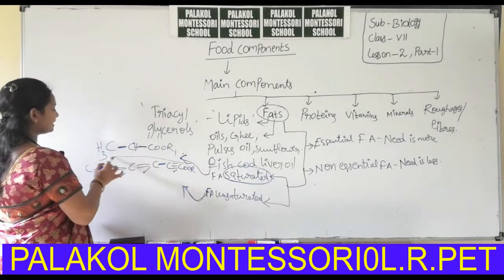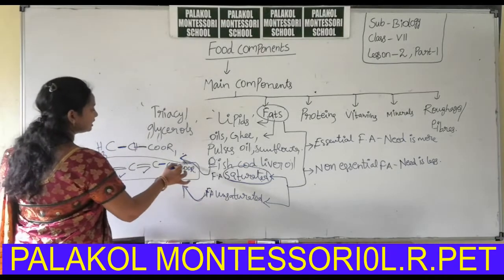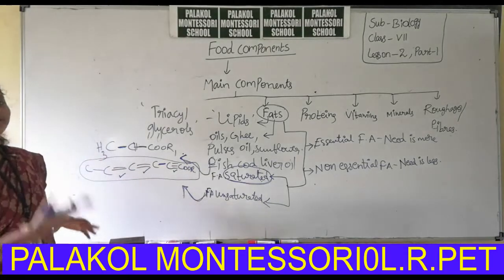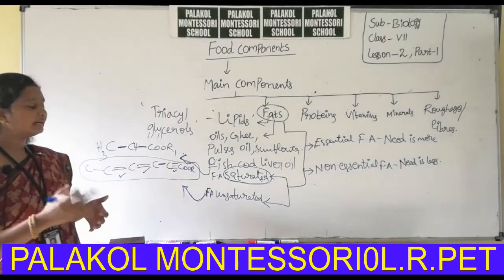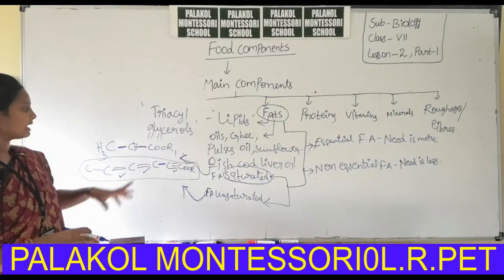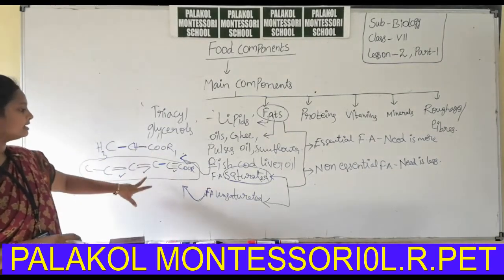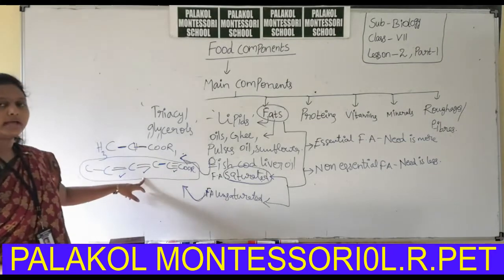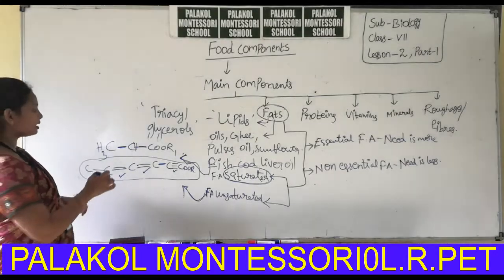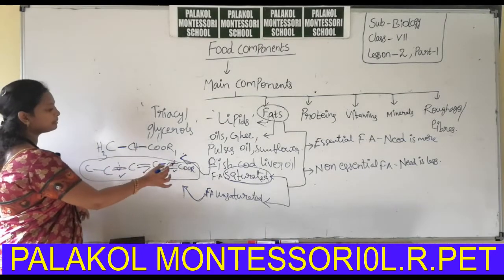So, in digestion, fats take more time to digest, but when compared to saturated, unsaturated fatty acids take more time for digestion. Why? Because they have double bonds and triple bonds.